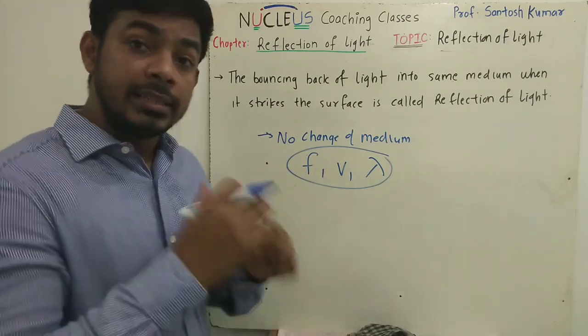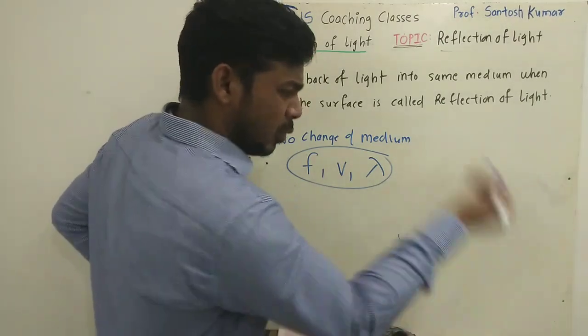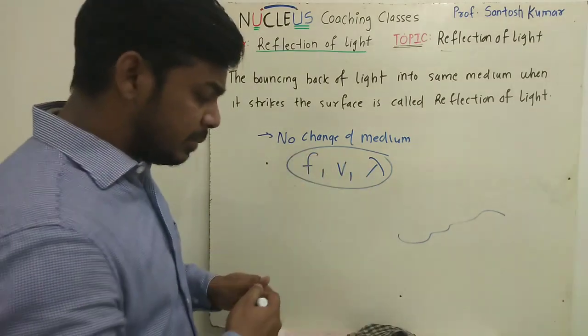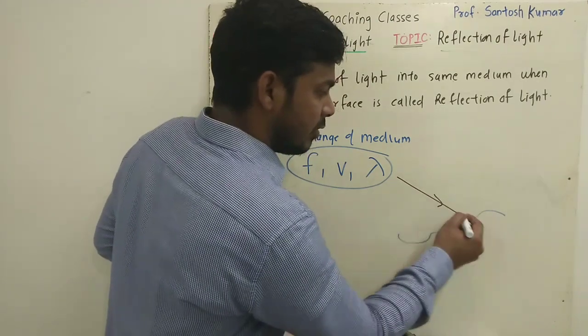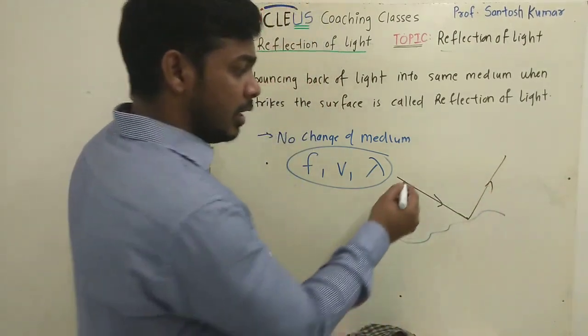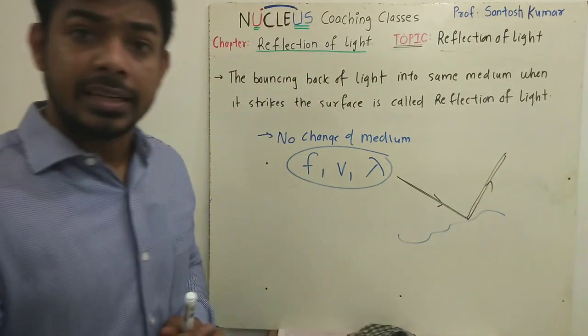If we talk about the incident wave and the reflected wave, suppose this is any surface. If light strikes that surface and gets reflected, you call this ray the incident ray and this ray the reflected ray.